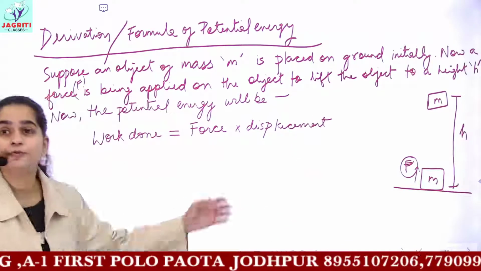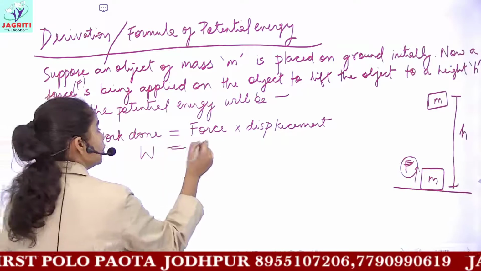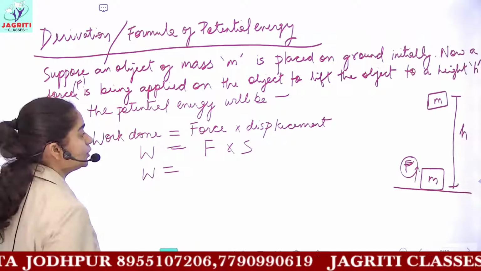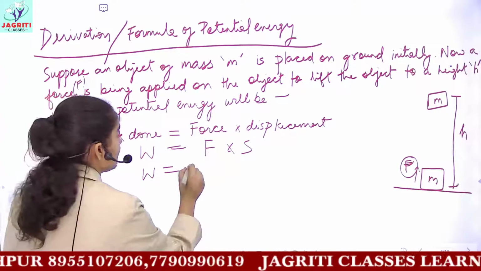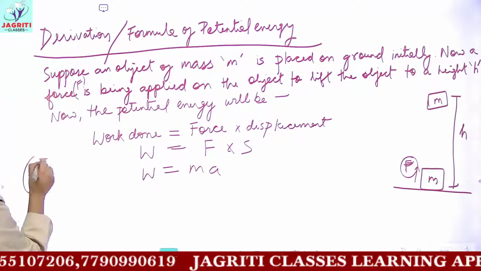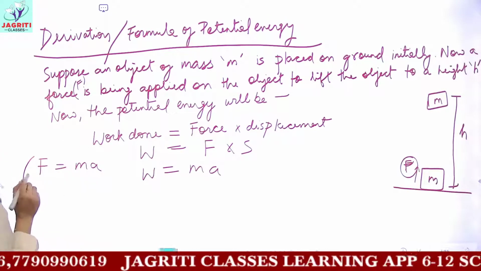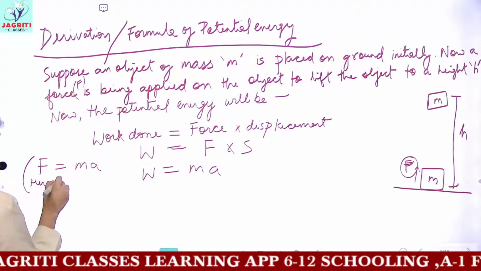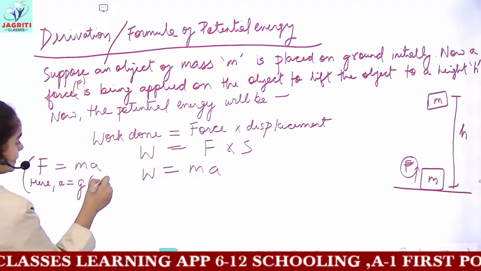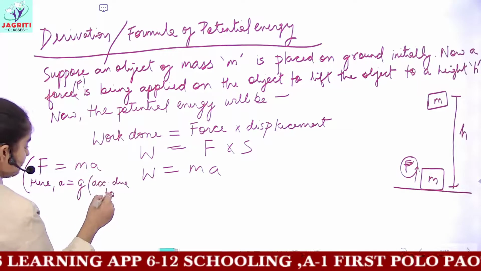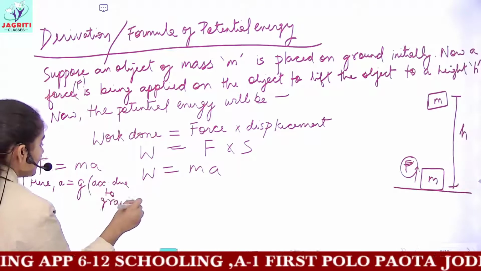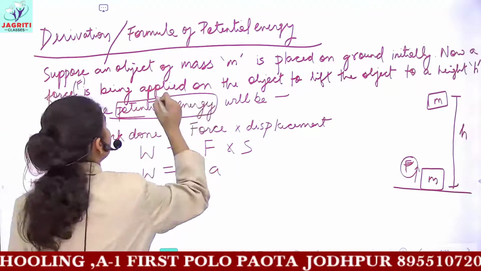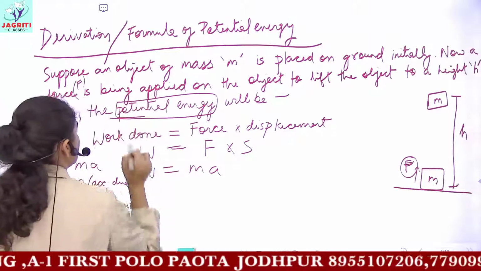So work is equal to force into displacement. Symbolically we can write W is equal to F into S. And now W would be equal to, F is what? The magnitude of F, F is equal to ma. And if we are considering gravity, now here a would be equal to small g, that is acceleration due to gravity, because we are dealing with gravitational potential energy. Here the type of potential energy which we are considering is gravitational potential energy.